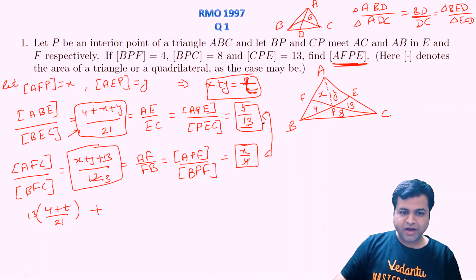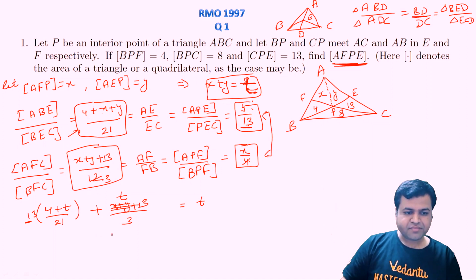We are left with y on the right hand side, and here we have cancelled out this factor 3, and when we add these two things, we will get y plus x, because 13 we have already cross multiplied here. So on the right hand side, y plus x will be t only, right? And this thing will become x plus y plus 13 upon 3, and x plus y is nothing but what we have assumed to be t, right? So just simplify these two equations.